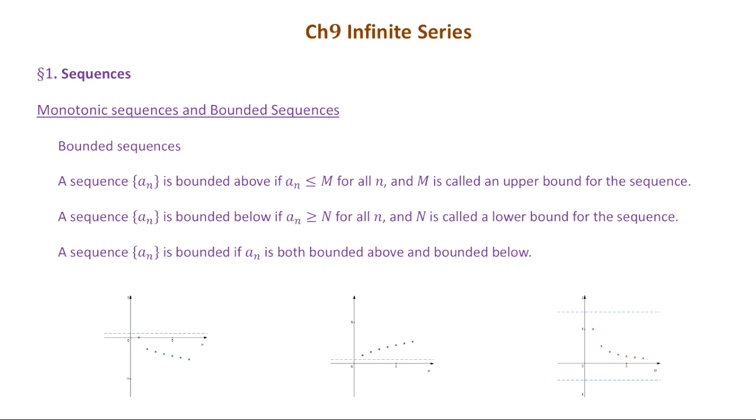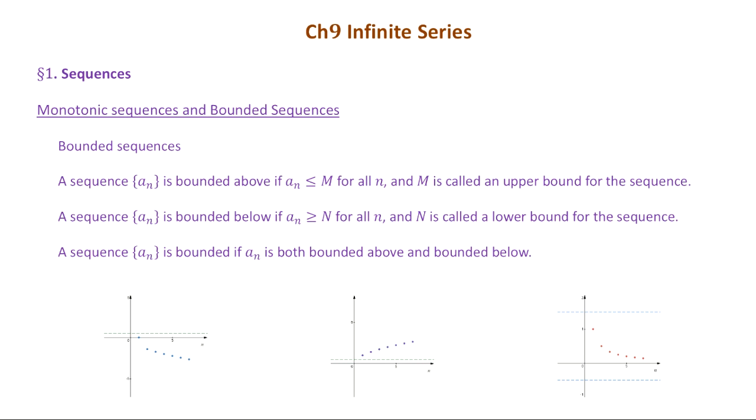Okay. So a sequence an is bounded above if an is less than or equal to m for all n, so all the terms in the sequence. And this number m is called an upper bound for the sequence. Okay, that horizontal line. So that's the left graph. And then obviously you can talk about being bounded below in the graph in the middle.